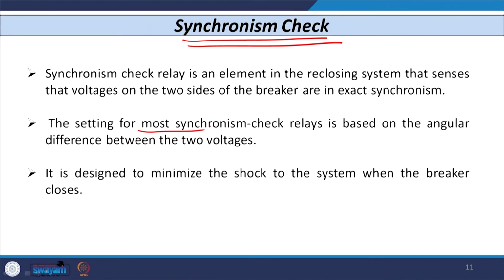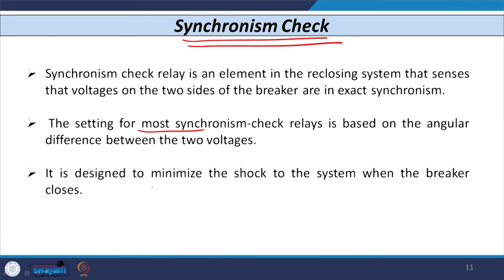Now, how do we carry out the setting of the synchro check element or relay? This setting is based on the angular difference of the two voltages. Sometimes you can take only the difference of magnitude, sometimes the angular difference also, or sometimes the phasor difference across the contact of the circuit breaker. So, you consider both magnitude and angle.